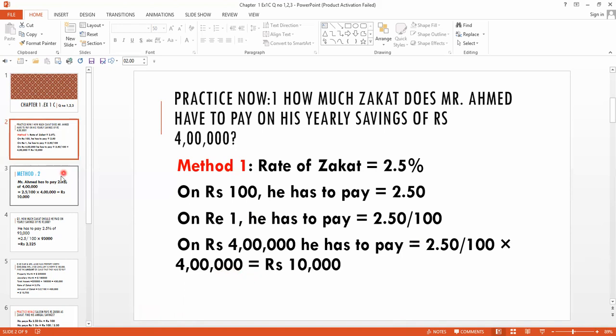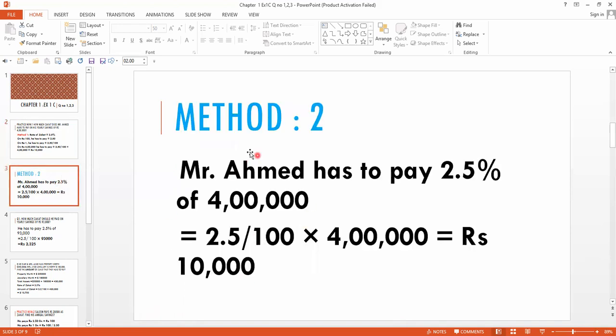Clear? Now we come to the second method. It is again very much easier. What is the rate of zakat? That is 2.5% of total savings. So what are his savings? 4 lakh. So simply 2.5%.